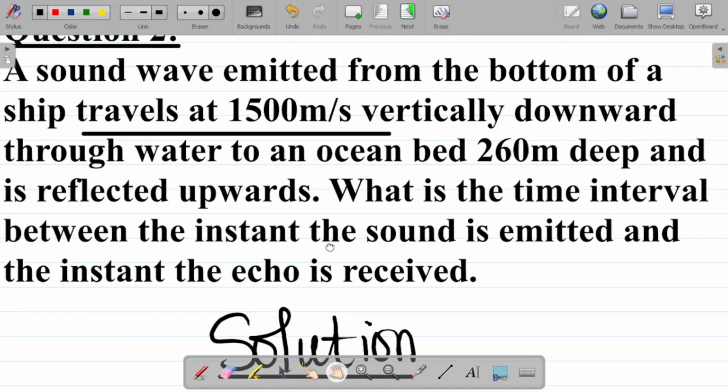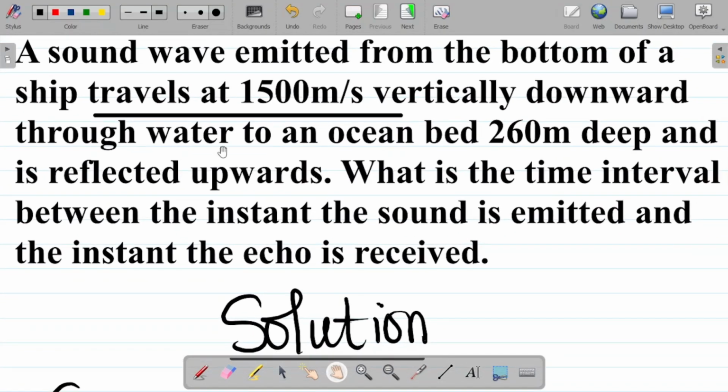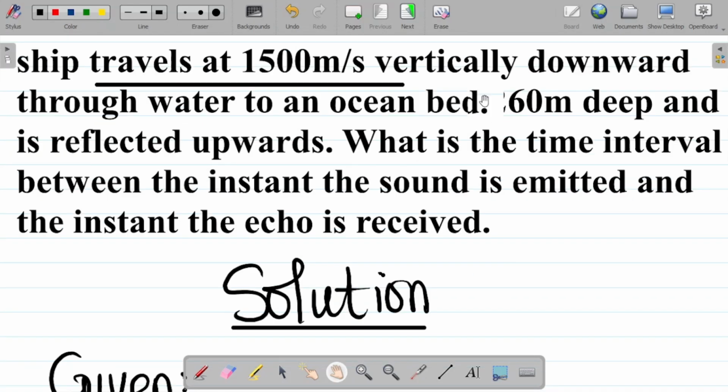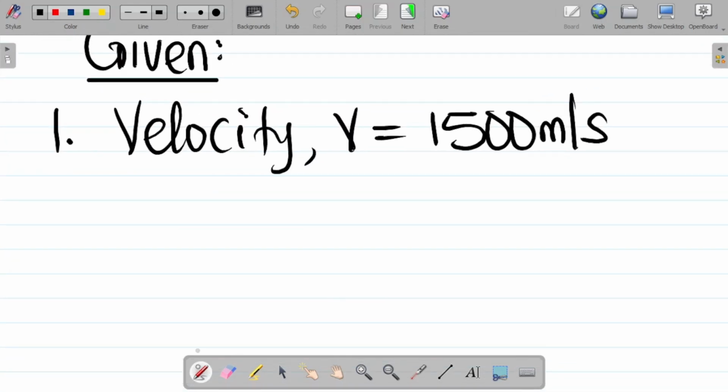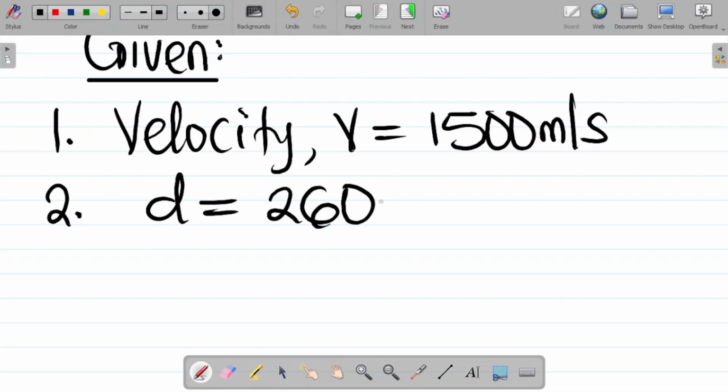What else? They said through water to an ocean bed 260 meters deep. All right. So we are saying that the distance between the ship and the ocean bed is about 260 meters deep and is reflected upwards. So number two, the distance between the ship and the seabed, let's call this a small d, is equal to 260 meters.